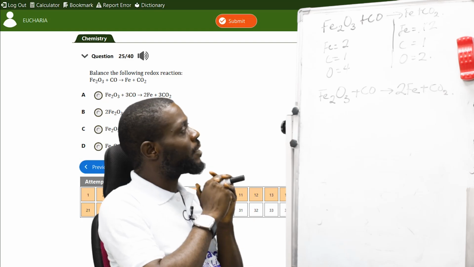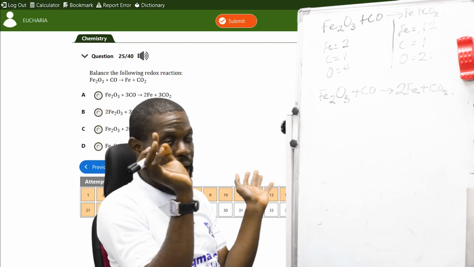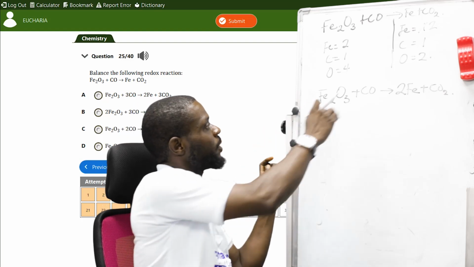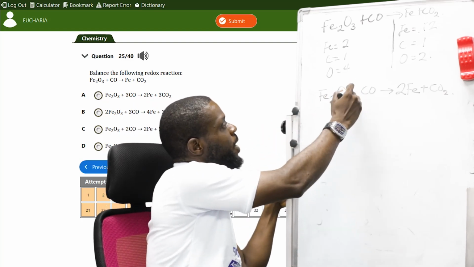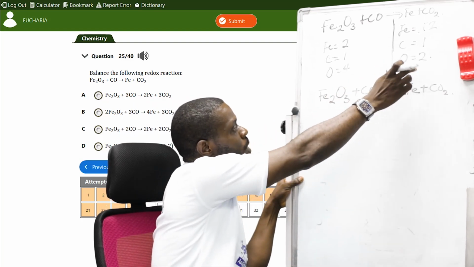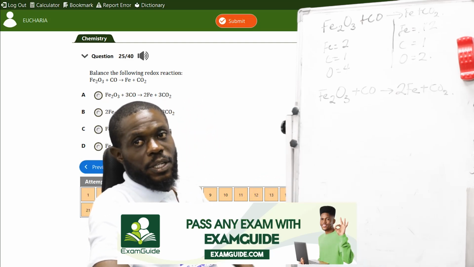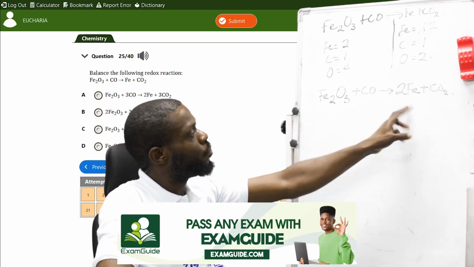Now we want to balance oxygen for the last. Oxygen is 4 here, and oxygen is 2 here.